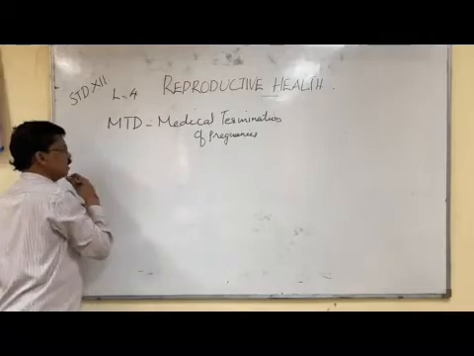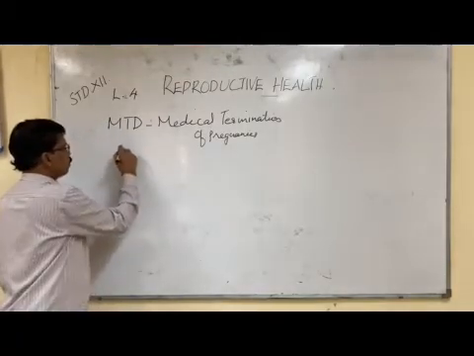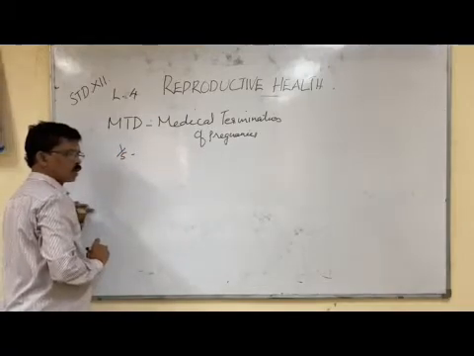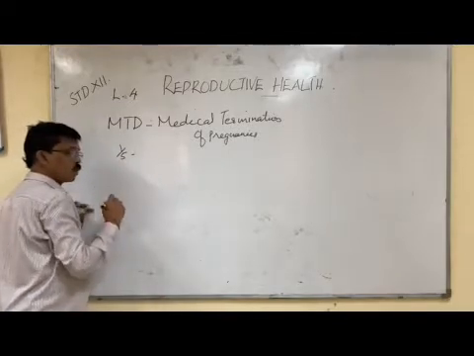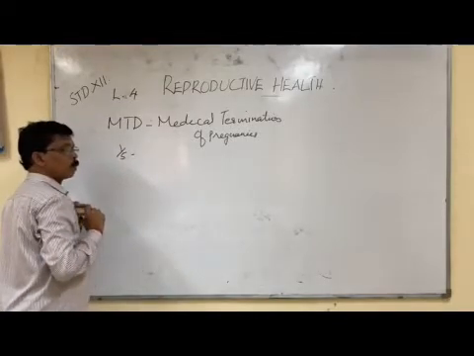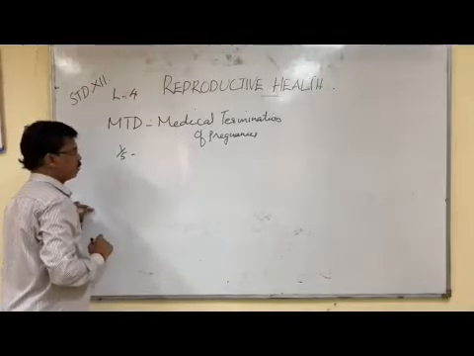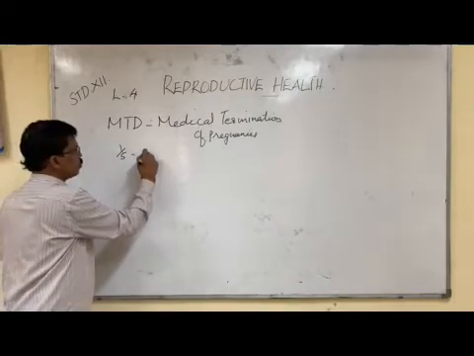This is a very important method for population control. One fifth of the population undergoes MTP, and a large part of the population size is being controlled every year in India by MTP. It is also called induced abortion.